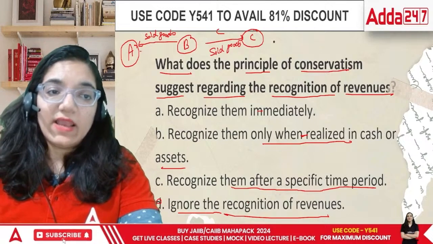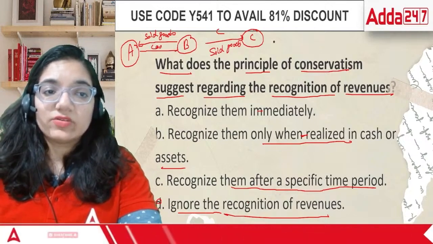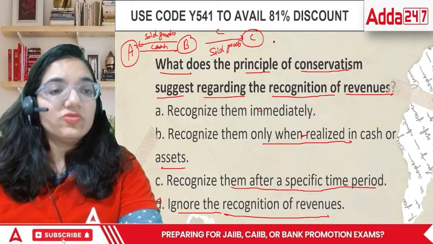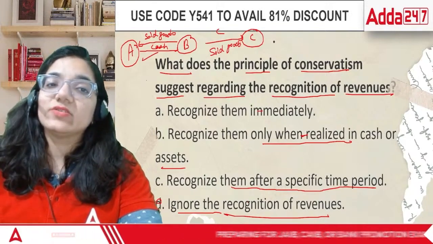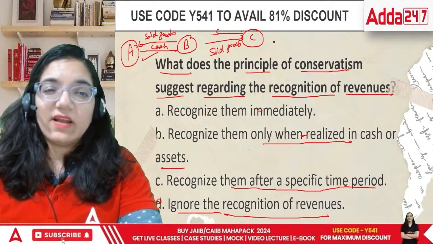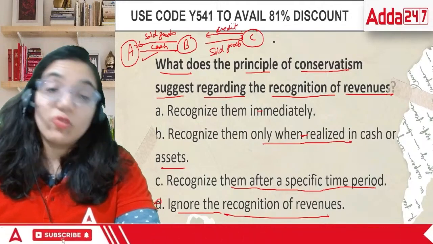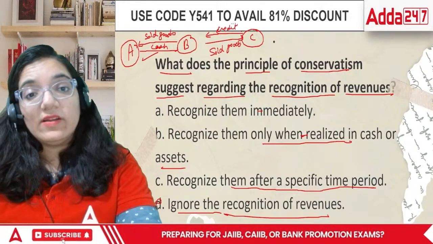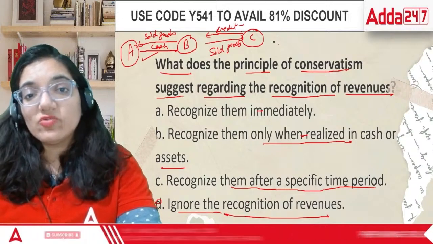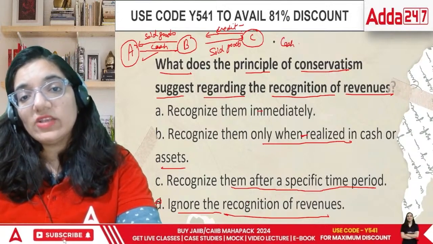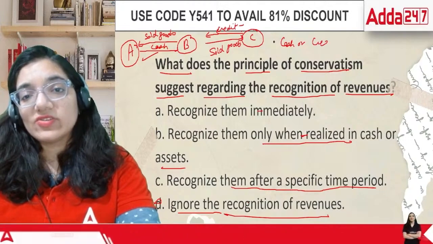A said, I am making the payment in cash. Okay, so I can record this transaction. C said that I am buying it on credit, maybe I can pay you tomorrow or the day after. Now, this is a credit transaction. So you can record both cash and credit transactions.